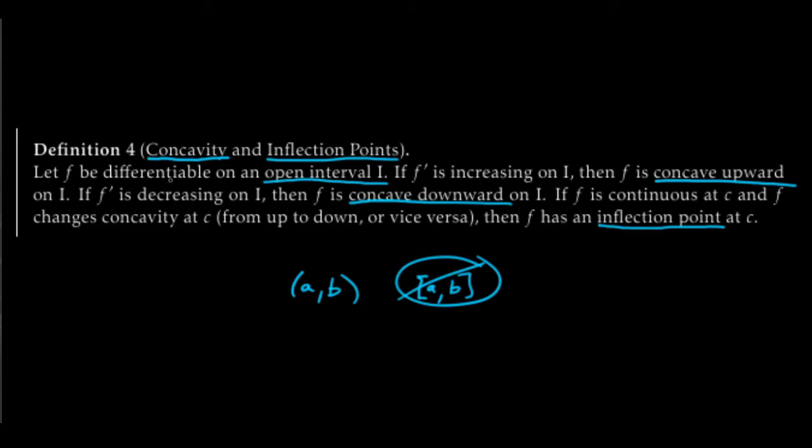Similarly, if we have concave downward, this tells us that the rate of change of f is itself decreasing. So f prime is measuring how f is changing, and concavity is measuring how the rate of change is changing. This seems a little bit confusing. Luckily, it's super easy when we look at a picture. Let's try it out.